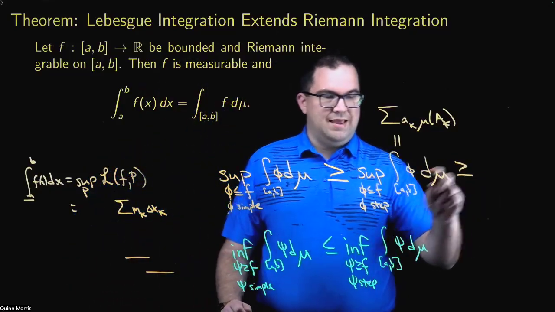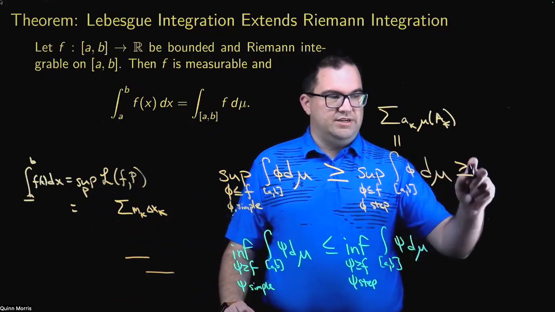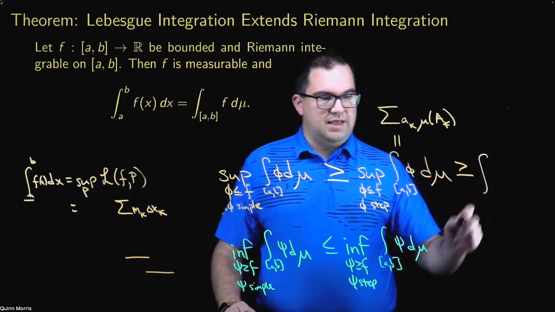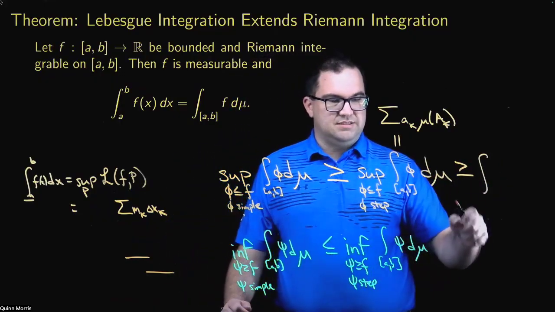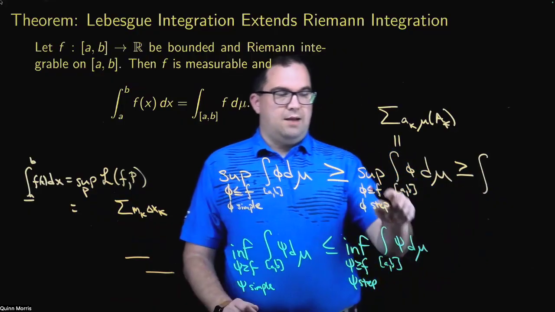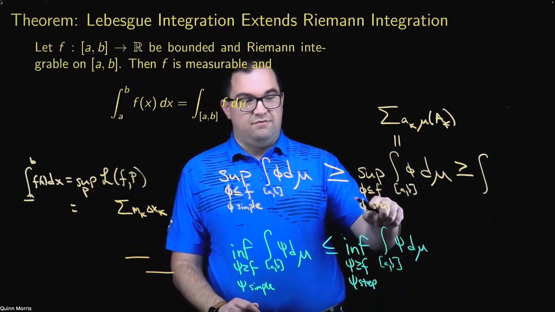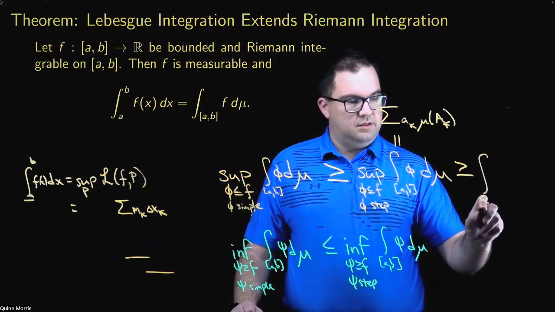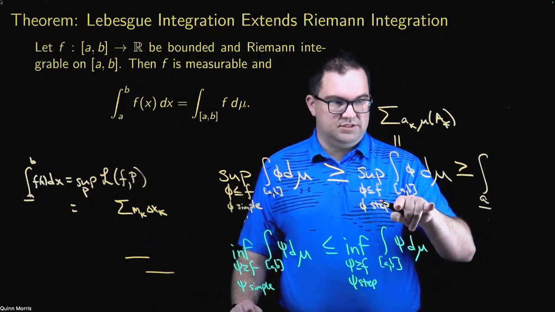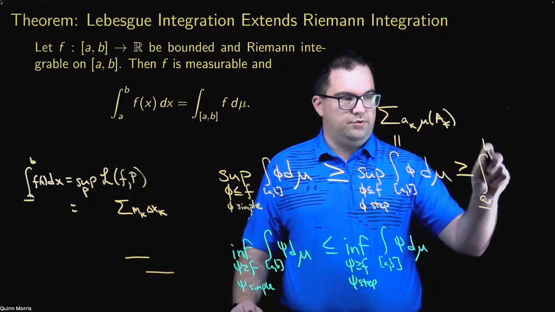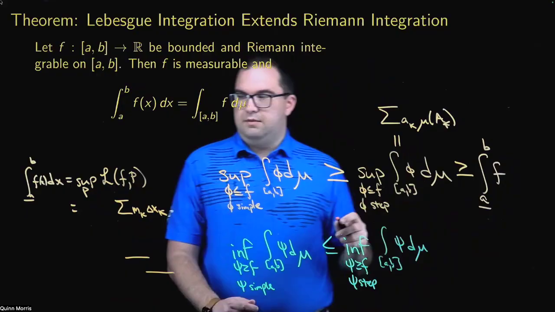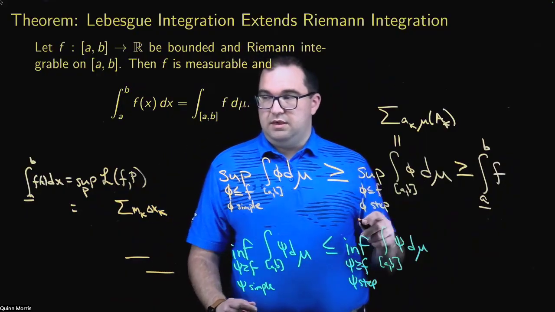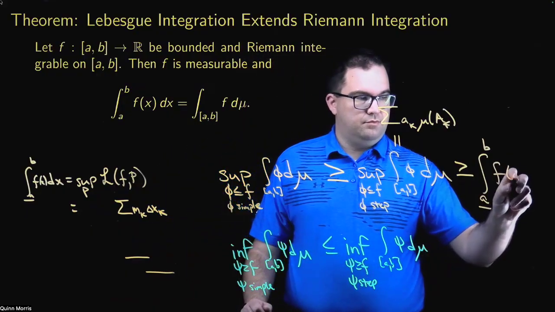So I can't exactly say these are equal to each other. I can certainly say this is less than or equal to, because again, I'm looking here over some subset of all step functions. So this supremum is greater than or equal to the lower Riemann integral.